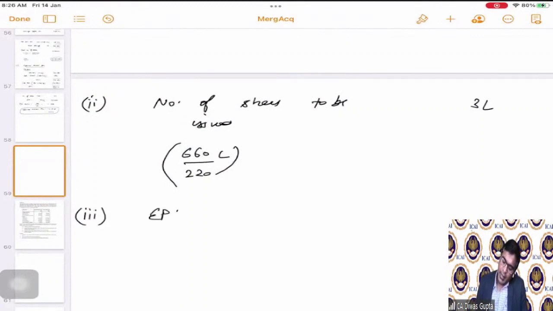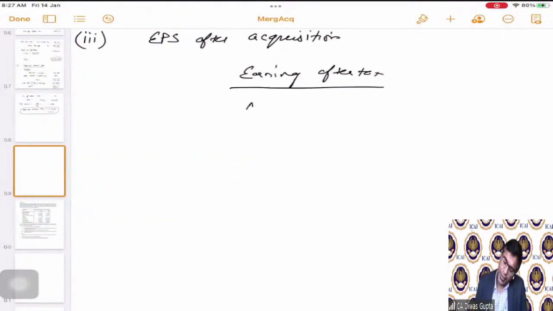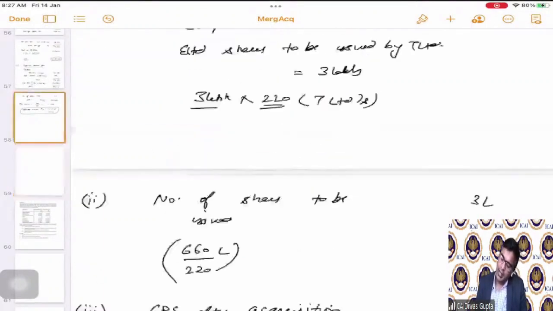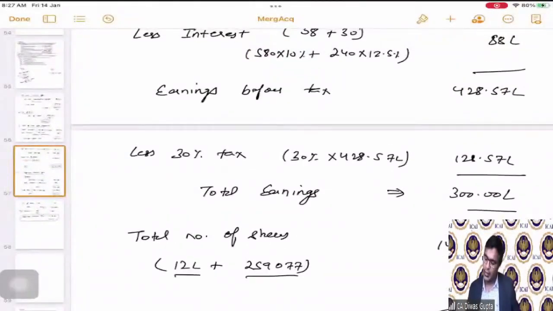Then comes the EPS after acquisition. So for this, we have to take the earnings after tax divided by the number of shares. What is the earnings after tax? In T Limited's calculation, we have calculated the total earnings, which is 300 lakhs, correct?